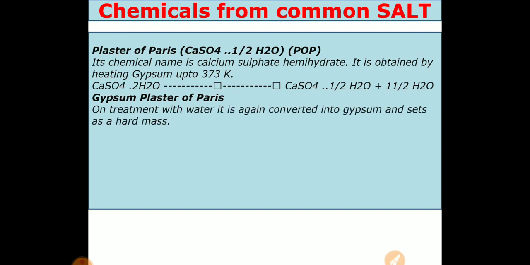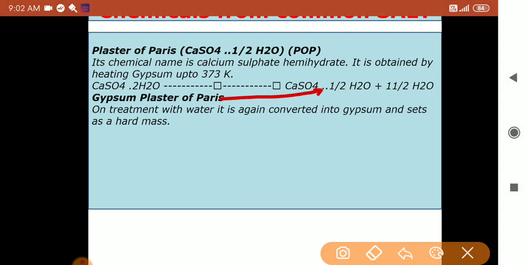See, this is gypsum, and this is plaster of Paris. So this is the reaction. On treatment with water, it is again converted into gypsum and sets as a hard mass. Now see how that reaction takes place. While preparing POP, we removed 75% water. Gypsum is originally a very hard substance, so when we heat it, it becomes POP. Now when doctors apply plaster of Paris on your fractured bones, they put that powder in water, and water is absorbed back.